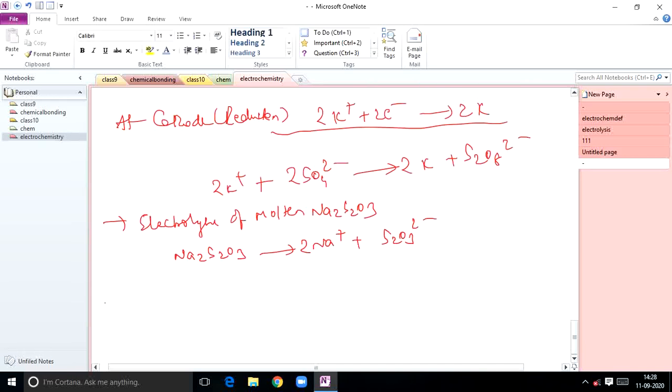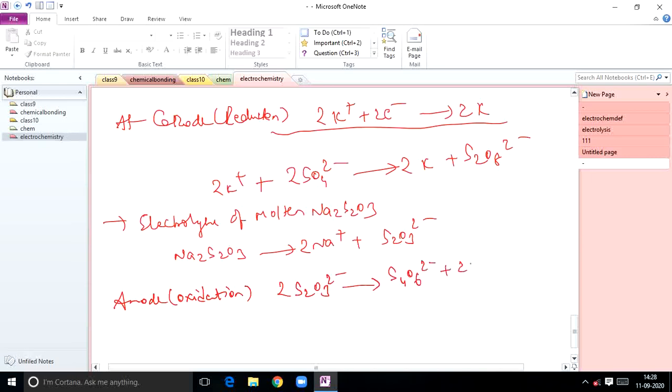Now at the anode what happens? At the anode oxidation takes place. So here 2S2O3 2- turns into S4O6 2- plus 2 electrons. This is called tetrathionate ion.